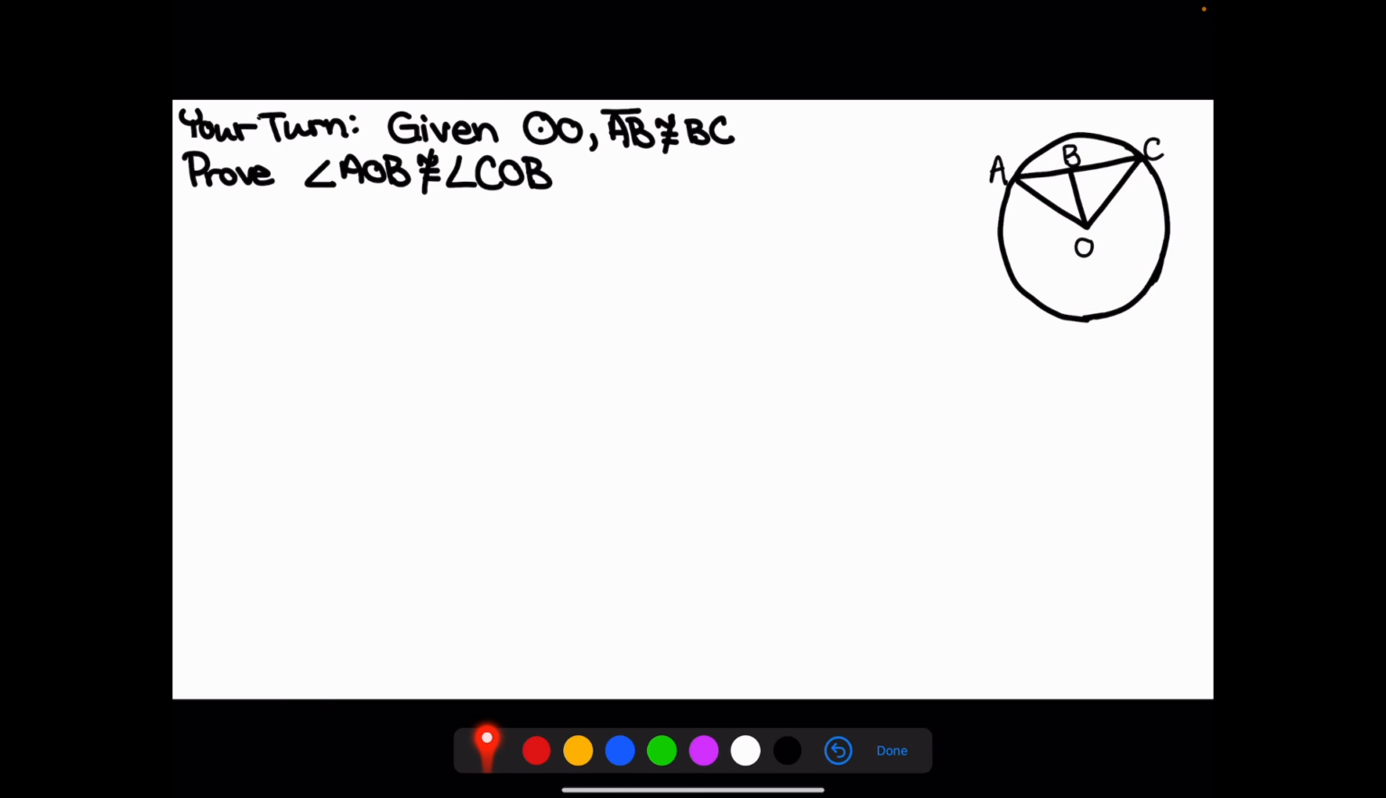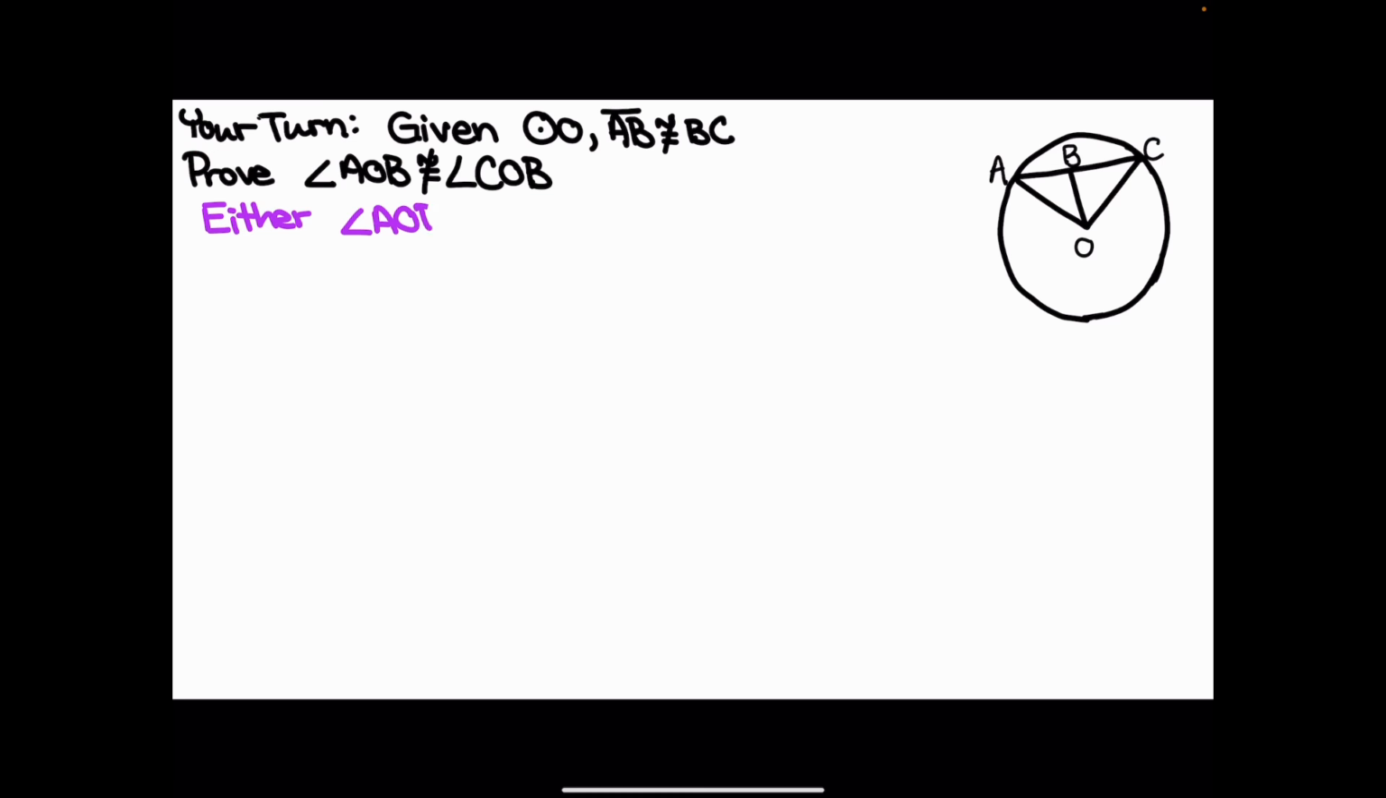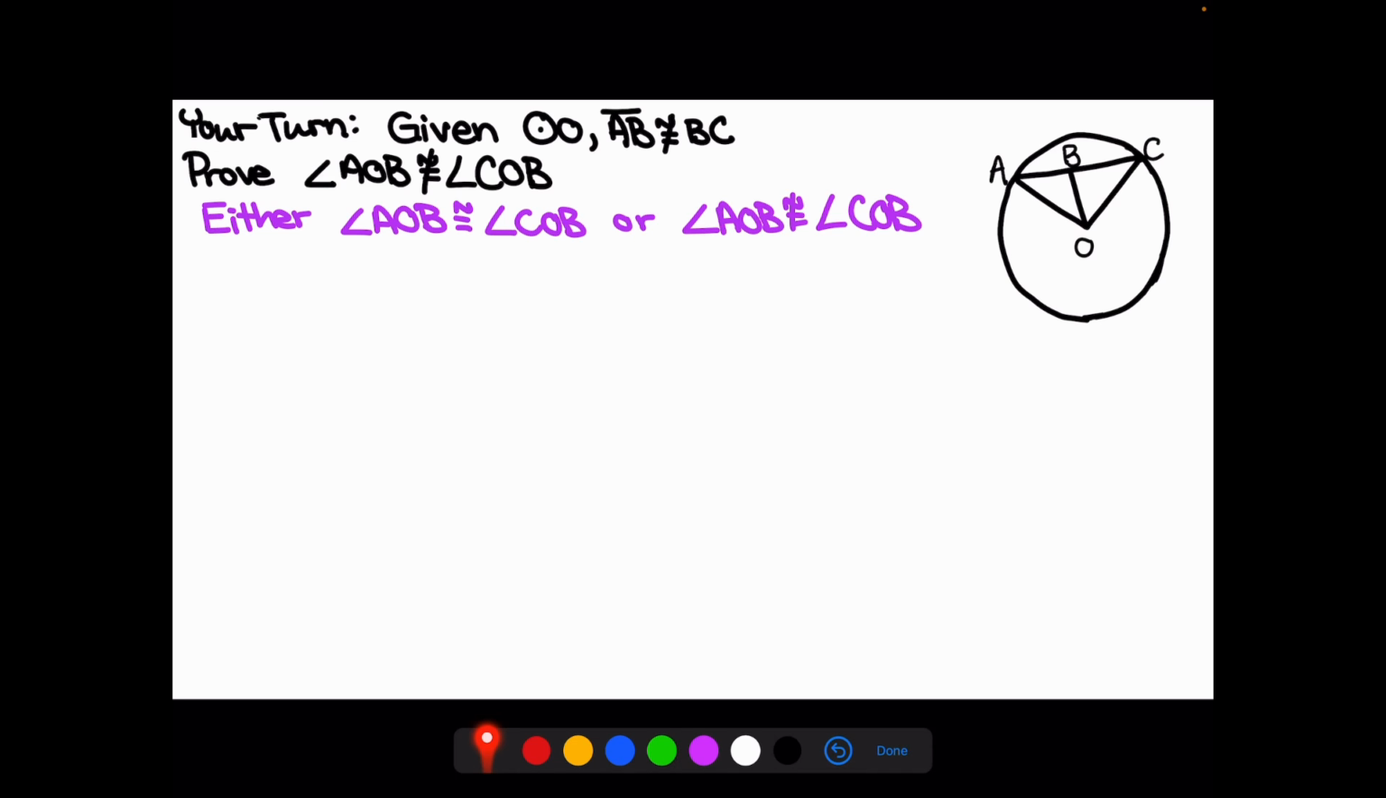Given circle O and AB is not congruent to BC, we want to prove that angle AOB is not congruent to angle COB. So, to get started on this one, go ahead and pause the video, try this one out, and then we'll go ahead and do it together in just a minute. So, starting off on this one, we have two choices. Either angle AOB can be congruent to angle COB, or angle AOB is not congruent to angle COB. We're going to assume the opposite of what we're trying to prove. So we're going to assume that angle AOB is congruent to angle COB.